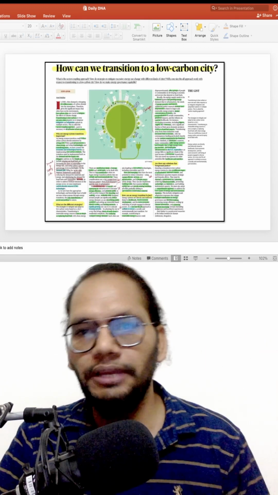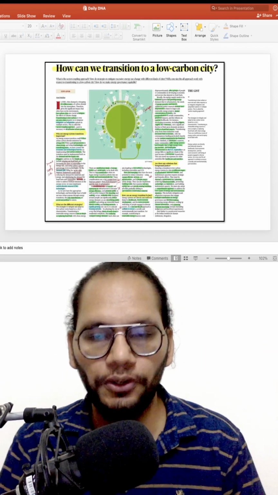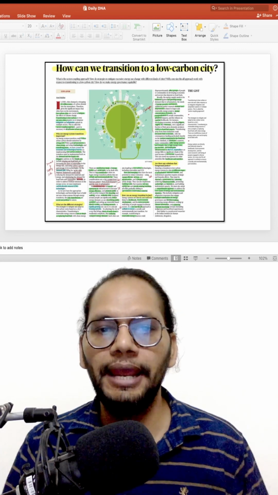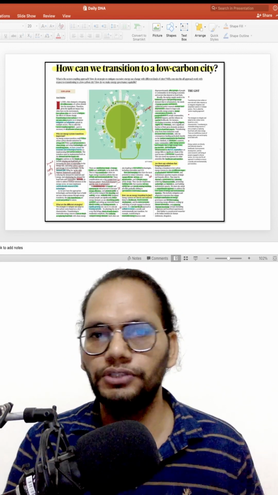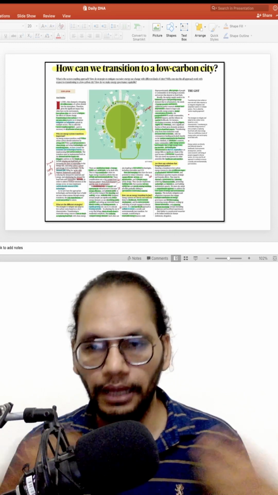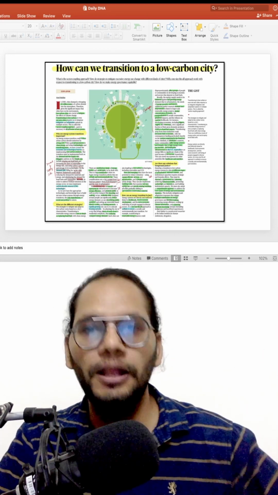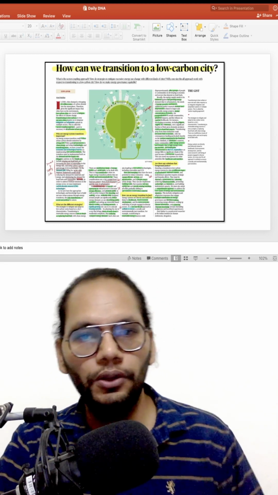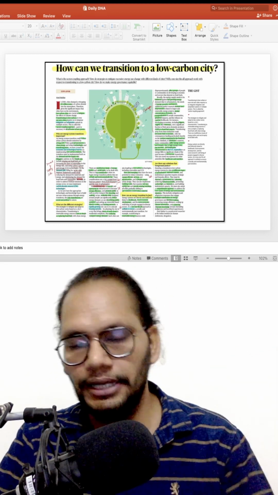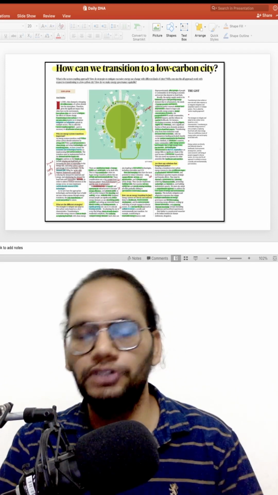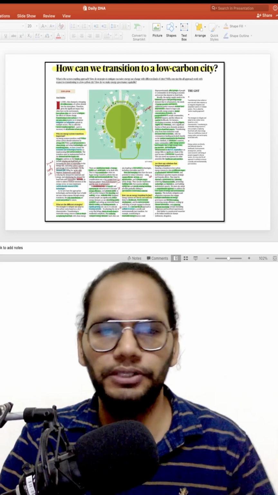The fourth article that we have is from the tech section, and it talks about low carbon cities: why our cities are creating a lot of CO2, how to tackle that extra emission of CO2, and how we can lead the transition from carbon intensive cities to low carbon cities. So from the GS paper 3 perspective and for the mains, you can cover this topic as well.